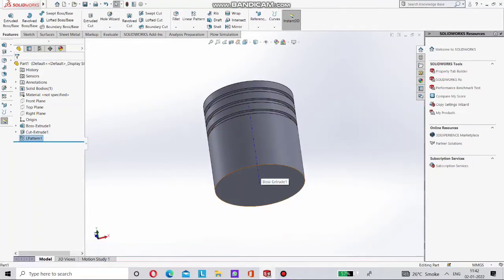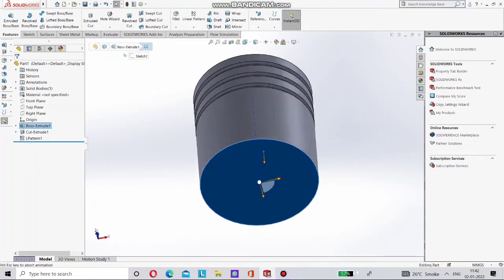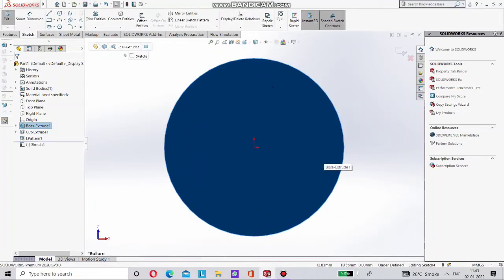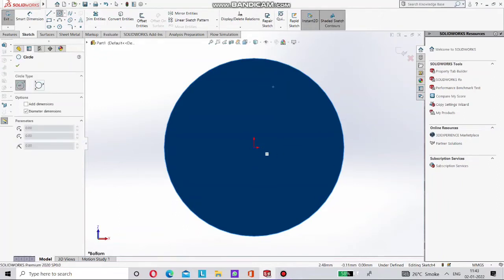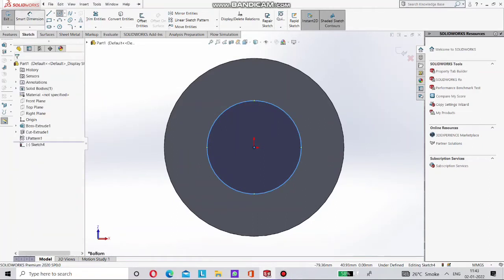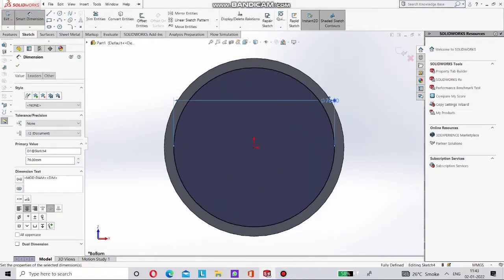Now it's time to cut this internal part. Select this below part, sketch it and make a circle. Now give it dimension by Smart Dimension as 76 mm. Now let's extrude cut it.